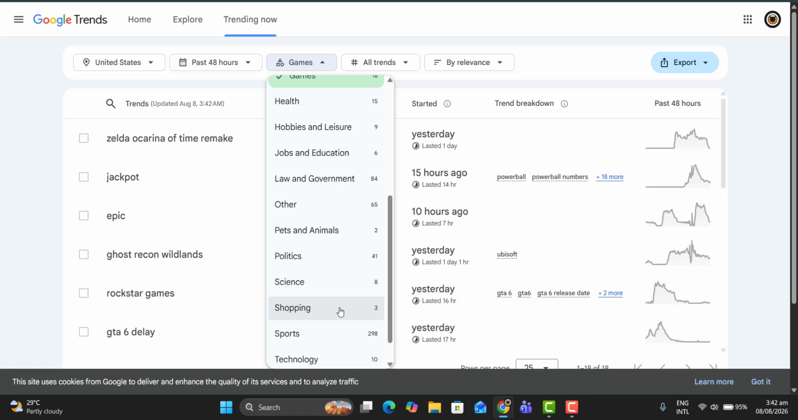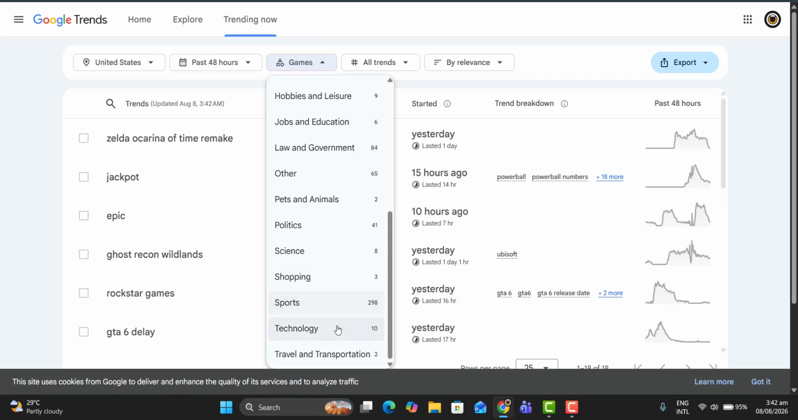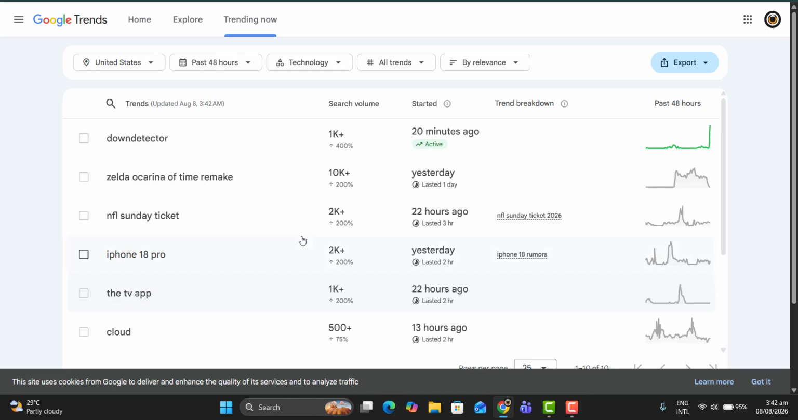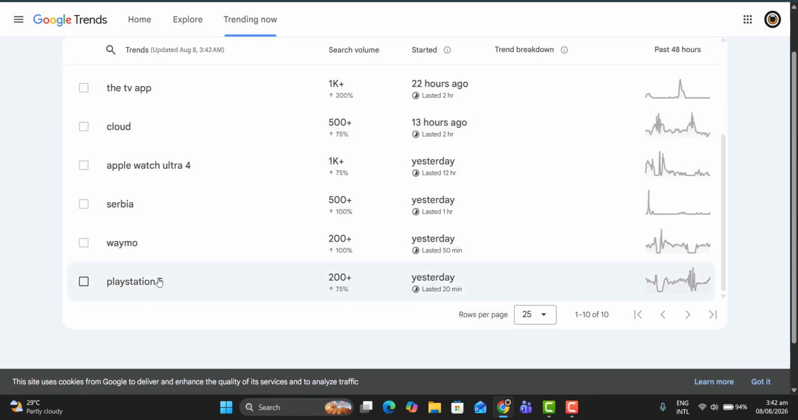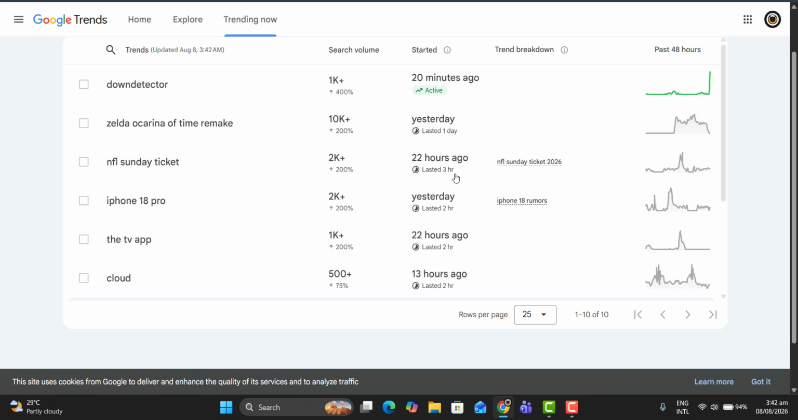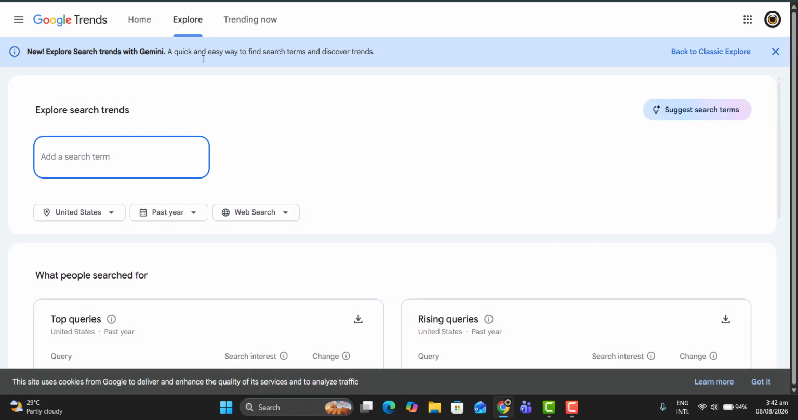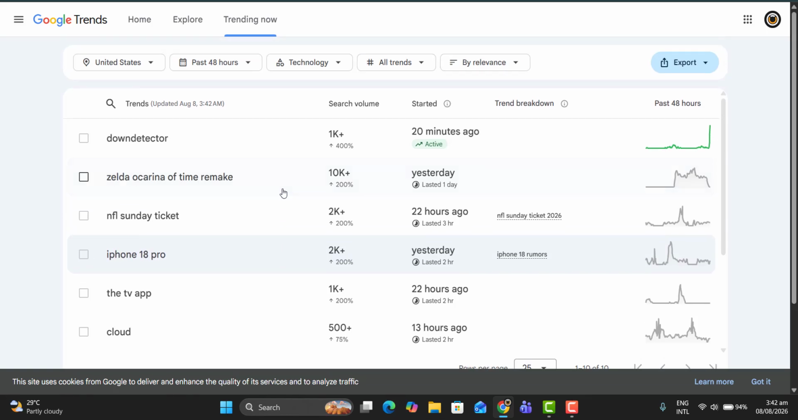You can see all the most trending topics if you want to research any topic or blog, for example if you are running a technology blog. People are already searching for iPhone 18 Pro Max because it is about to be launched this year in a couple of months. Here you can see PlayStation 5, Xperia, Apple Watch Ultra 4, which has 1K plus search volume and started in the last 24 hours. So you can literally research any trending topic, any new trends which are going famous worldwide.